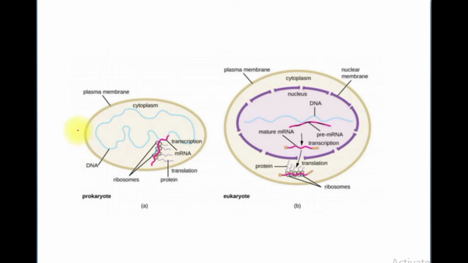Here it is another diagram. See here also it is an example of prokaryote. Everything is taking place in the cytoplasm, and in the eukaryote DNA synthesis, mRNA formation, and the processing is taking place in the nucleus, and the formation of protein, or translation, is taking place in the cytoplasm.